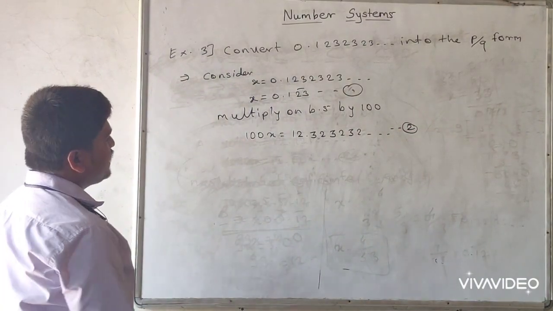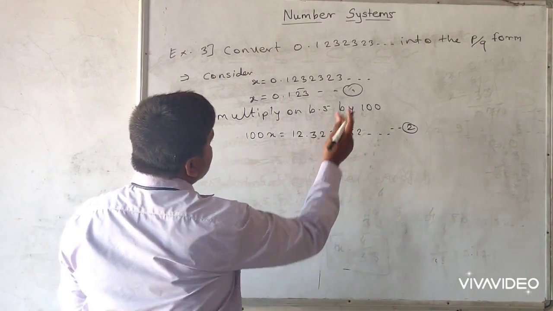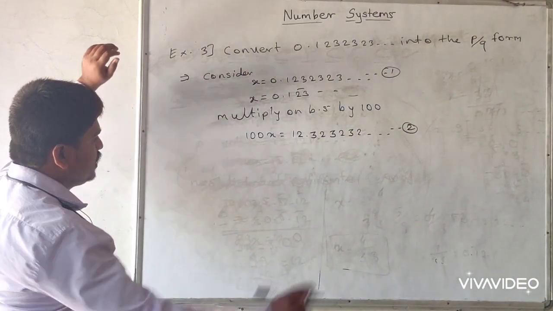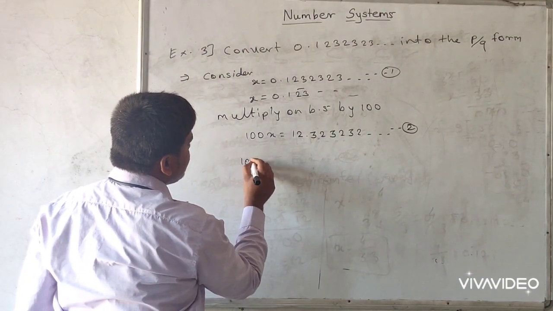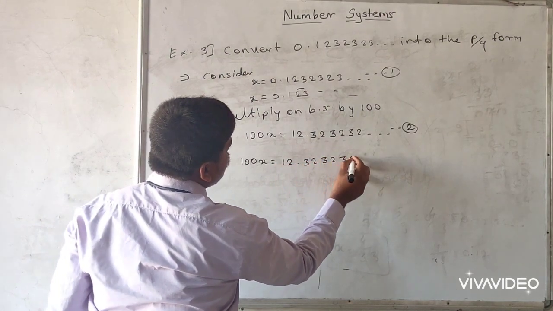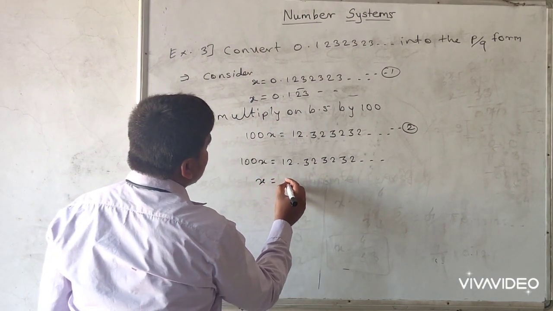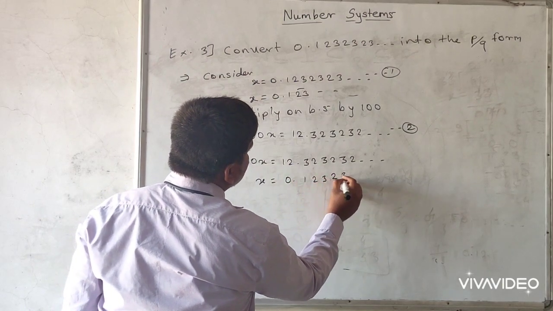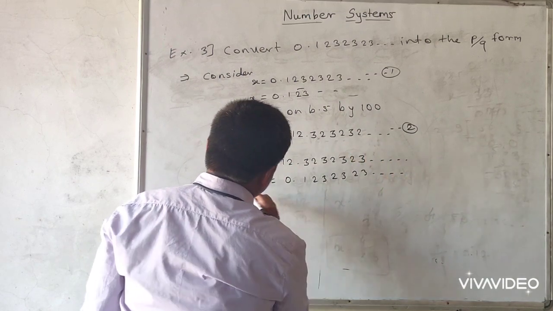So subtract equation 1 from equation 2. What is the second equation? 100x is equal to 12.3232 and so on. And equation number 1 is x is equal to 0.1232323. See this sequence, 2 3 and so on.